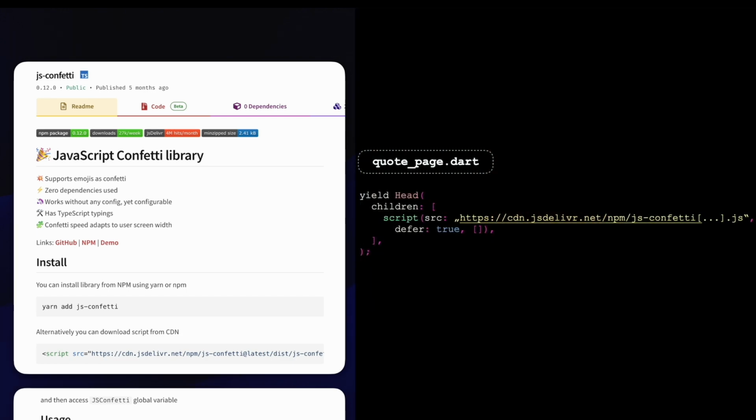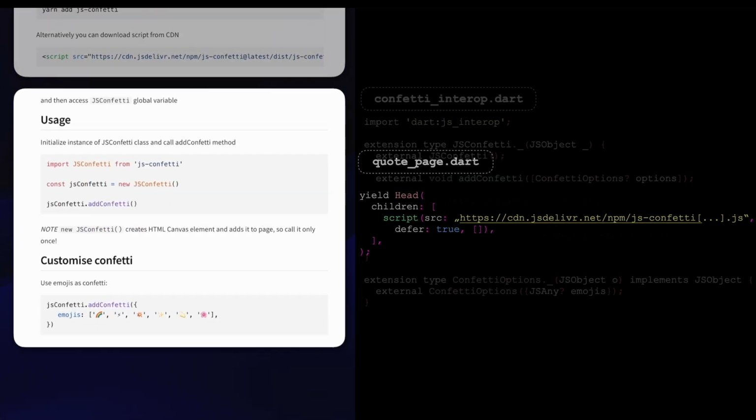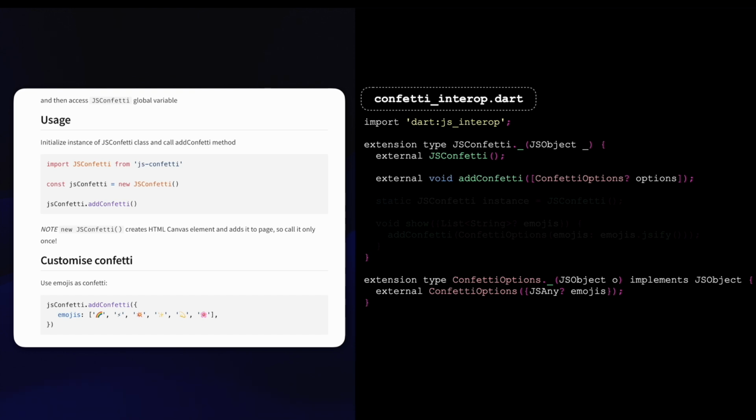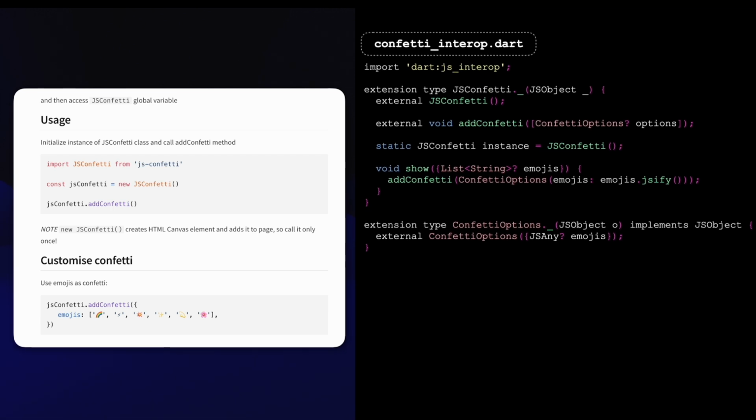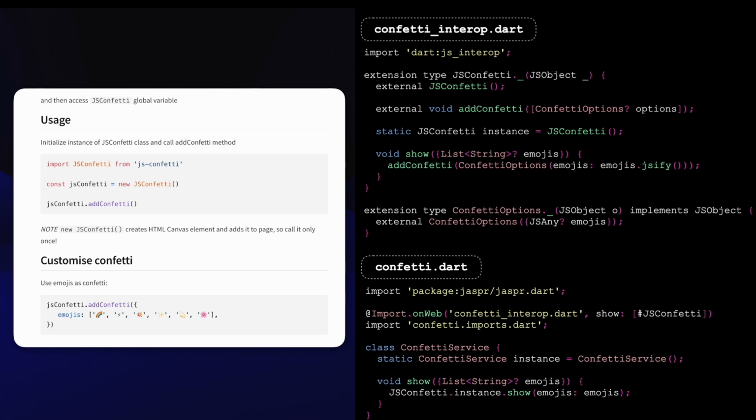First, we need to add the script tag we see in the documentation to our page. And we can do this in the code page like you see here. After that, we're going to use JavaScript interop. This is new in Dart 3, and allows us to bind to the JavaScript objects from our Dart code. Additionally, I'm going to add some functions that make this easier to use. And now we can write a confetti service and use this JavaScript library.